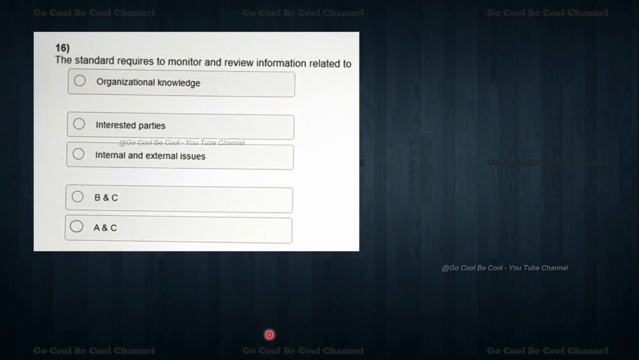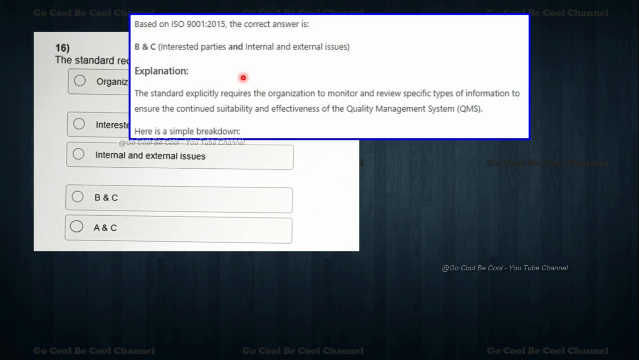Okay, now the 16th question. The standard requires us to monitor and review information related to what? The standard requires us to monitor and review organization knowledge, interested parties, internal and external issues: B and C, or A and C? So what we can say here is that the standard requires us to monitor and review information related to B and C: interested parties, and internal and external issues. Let's talk about it. Internal means what?